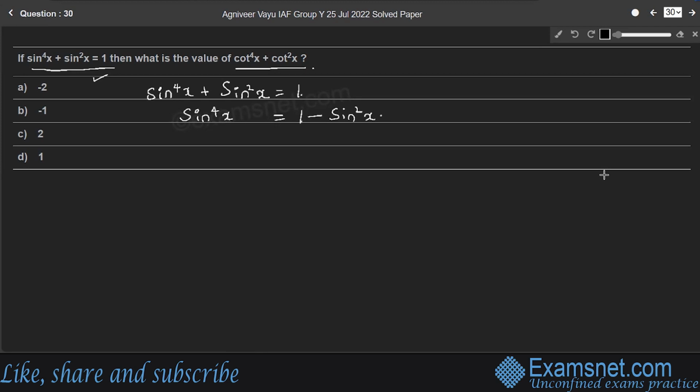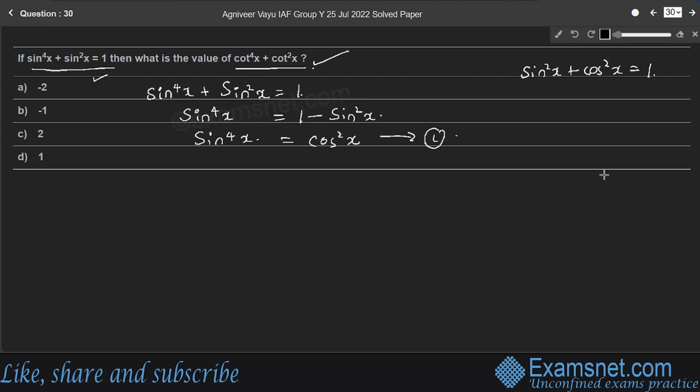Right? From the trigonometric identities, sine square x plus cos square x is equal to 1. Or sine square theta plus cos square theta is equal to 1. Therefore, 1 minus sine square x becomes cos square x. So, which is nothing but sine raised to 4x. These two are equal. Consider this as equation 1.